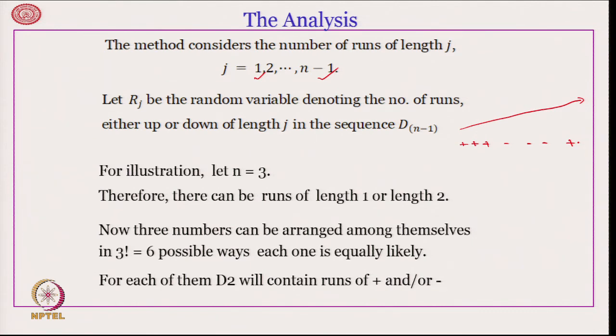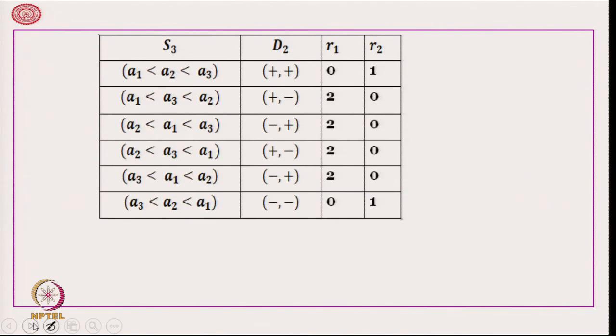Now, the 3 numbers can be arranged among themselves in 6 possible ways, each one of them equally likely. Since n is equal to 3, we are looking at D 2, and it will contain runs of plus or minus or maybe a mixture of that. Let us illustrate. Suppose we have 3 elements A 1, A 2, A 3.